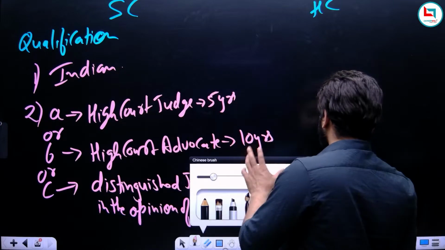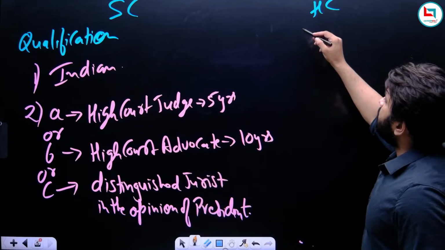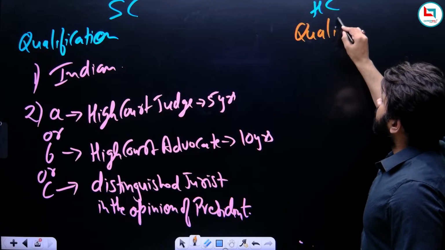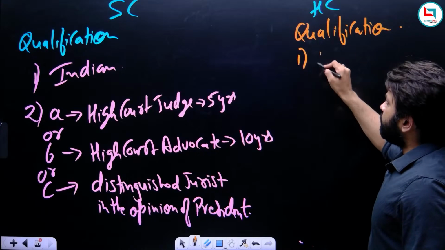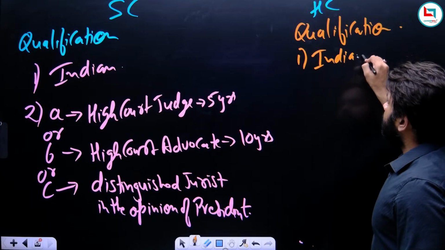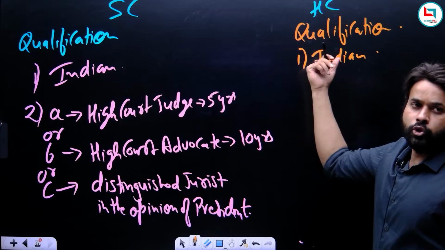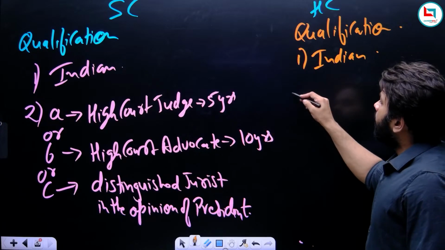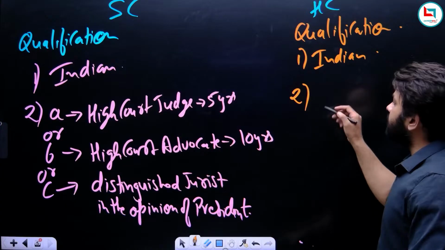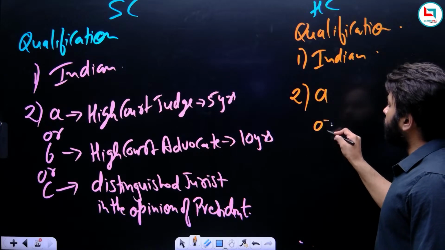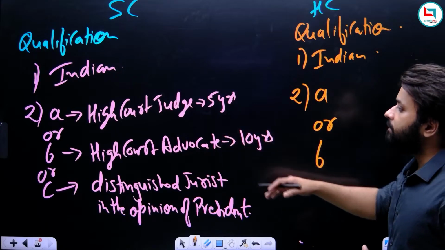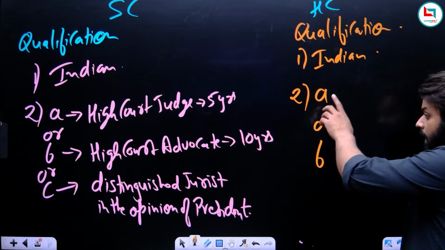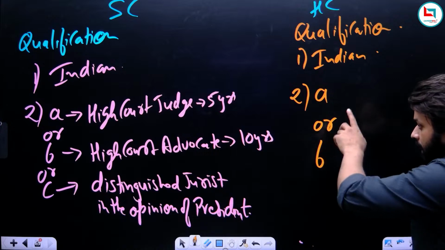Now, let us start with the High Court. So, what is the qualification for a judge of a High Court? The first qualification is similar. Both should be citizens of India. Now, the second qualification, the pattern is the same, but here we only have two options, A or B. For the Supreme Court there were three options, A or B or C, and we could choose any one of them.